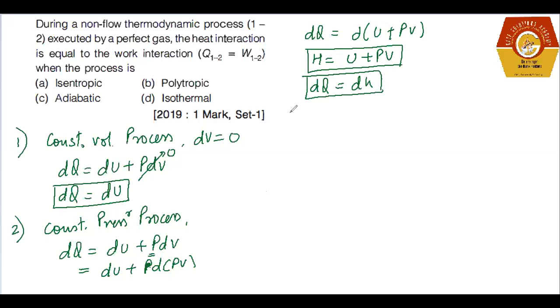Now the third part is when you have an isothermal process.